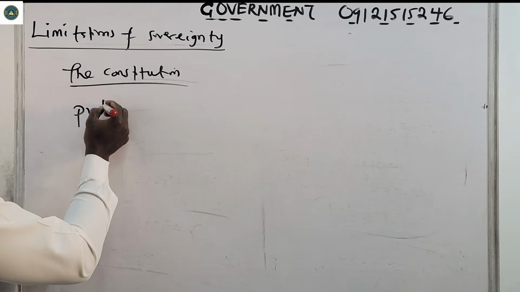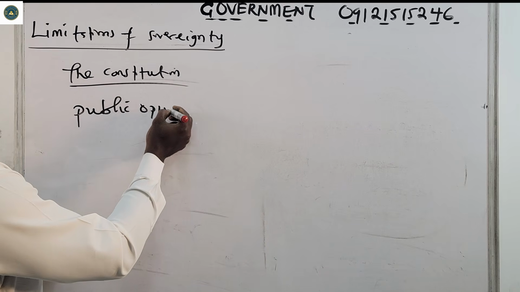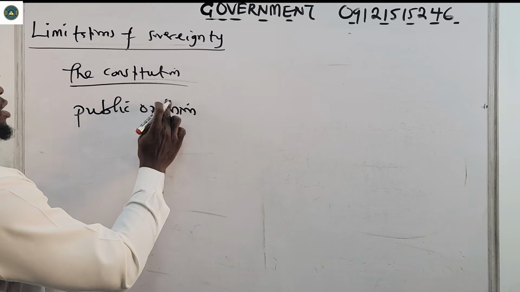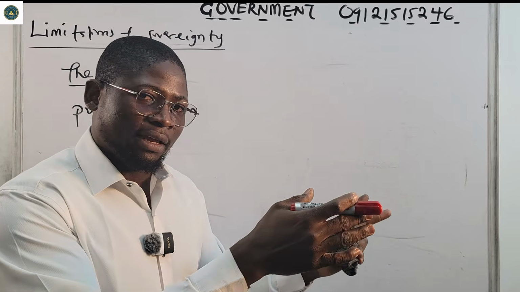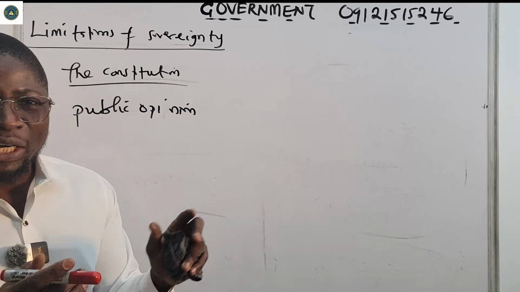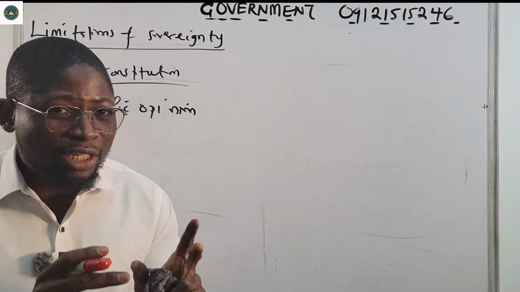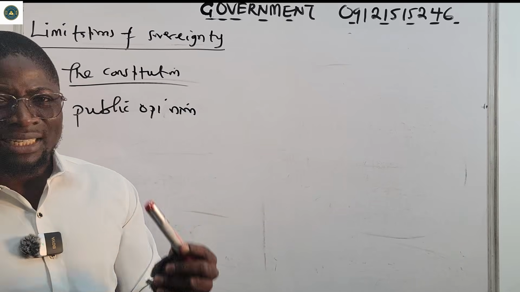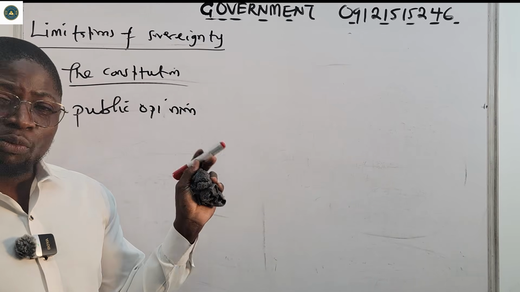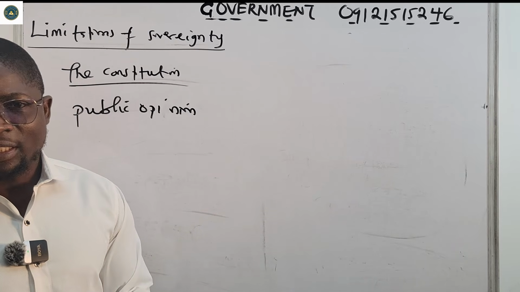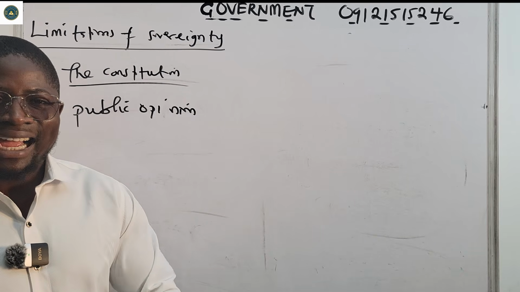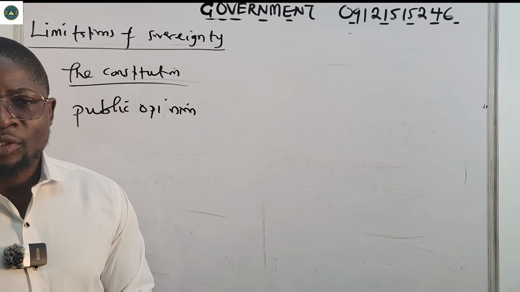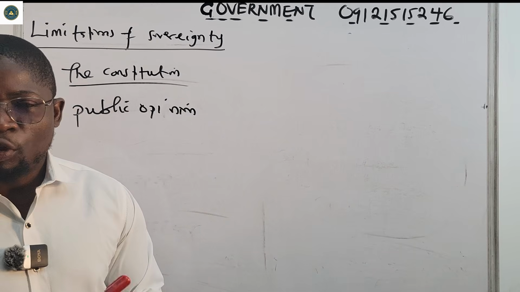Number 2, public opinion. It's another one. If a government is going in lane A, and the people strongly disagree with that direction and prefer lane B, the government must listen. So this can also limit sovereignty. What the people want can limit the power of sovereignty.